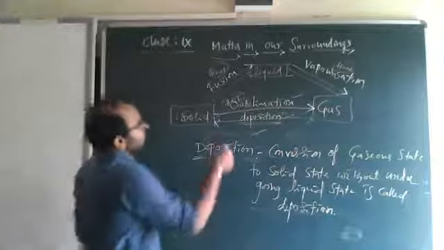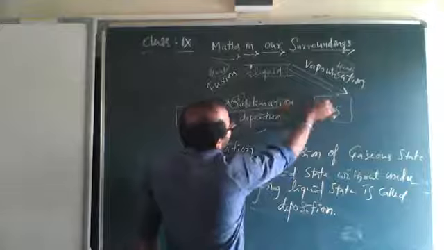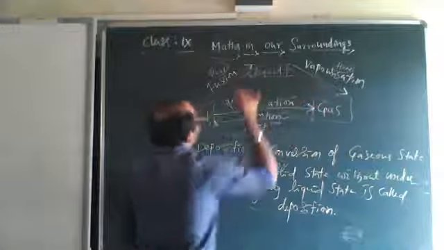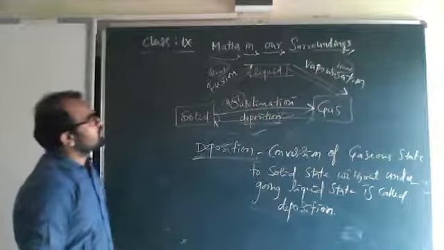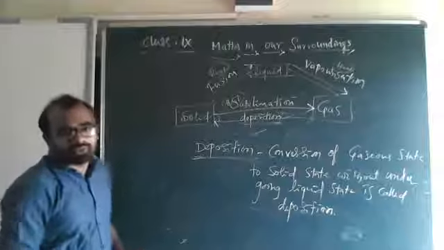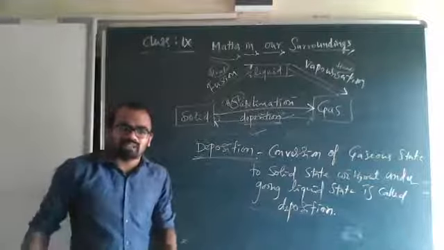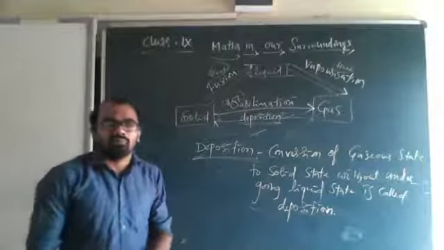Now another two are there. What will it be called from gas to liquid? For example, some gas is there, and I made it condense to the liquid state.